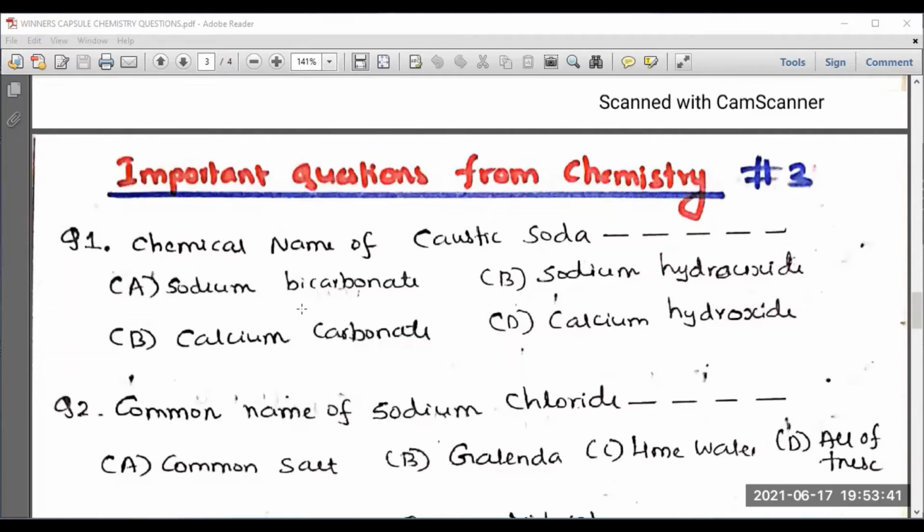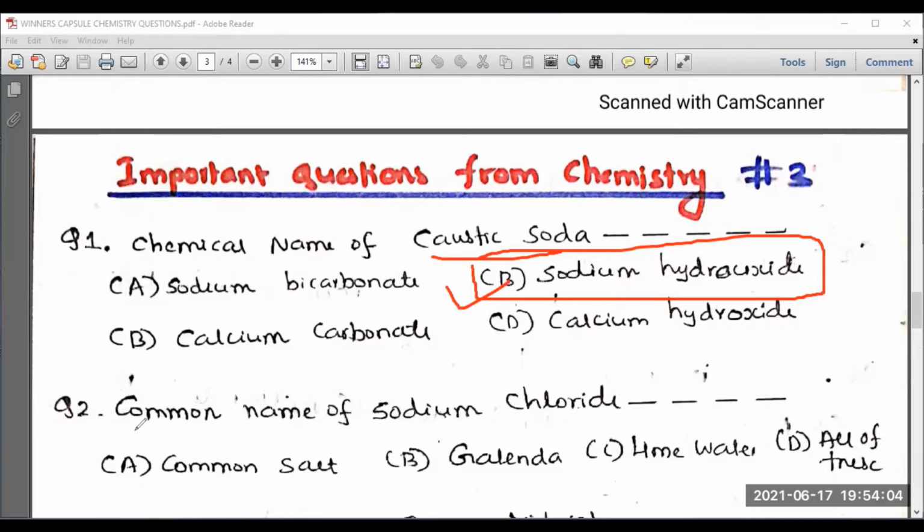Moving on to the first question. The chemical name of caustic soda. Sodium bicarbonate, sodium hydroxide, calcium carbonate, calcium hydroxide. Which is the right answer? The right answer is sodium hydroxide. I should go for option B.